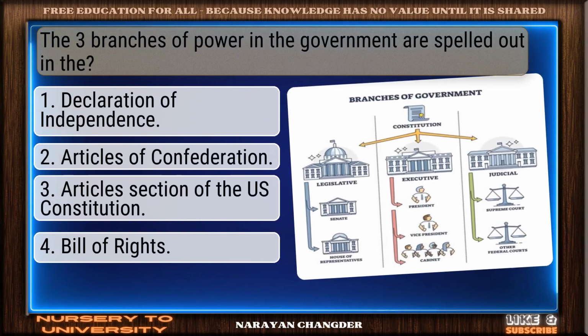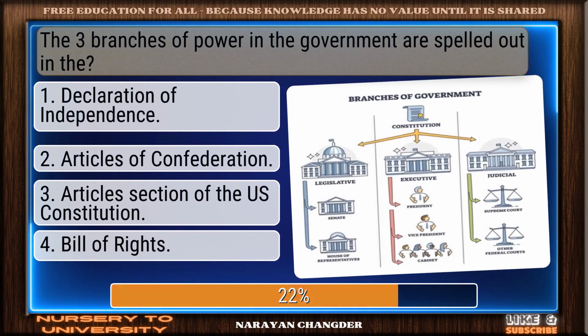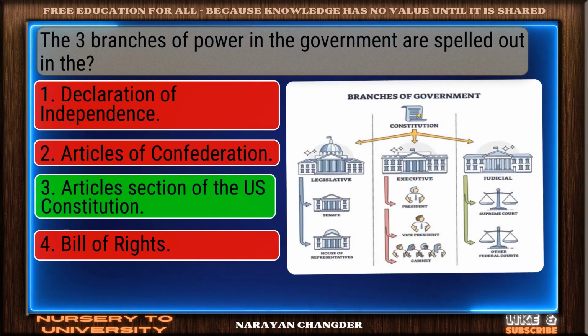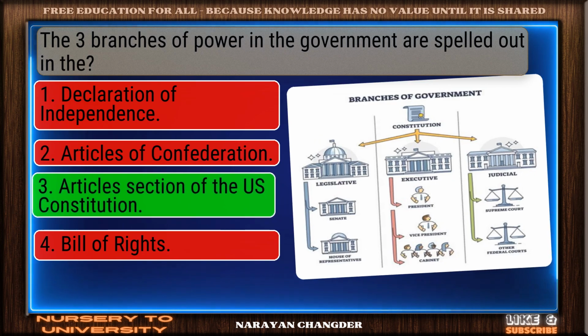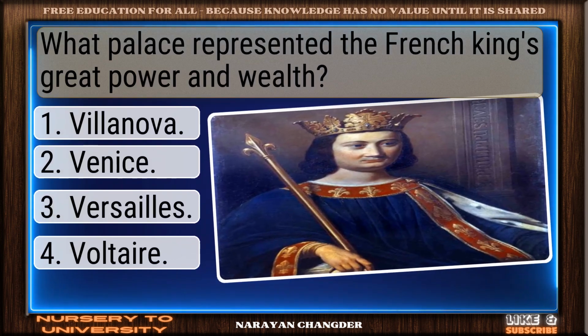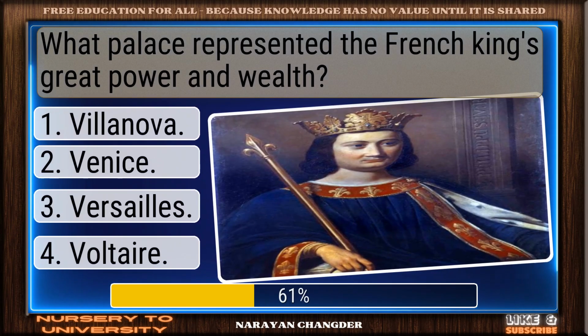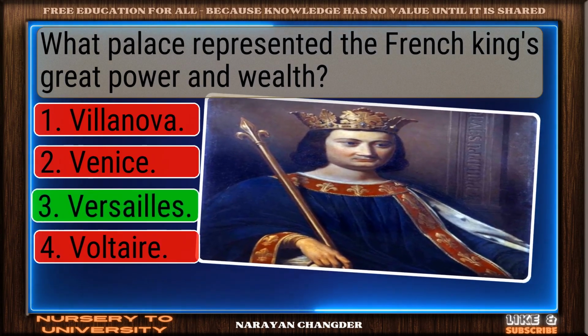The three branches of power in the government are spelled out in the... Perfect. Articles section of the US Constitution is the correct choice. What palace represented the French king's great power and wealth? Great thinking. Versailles is the right choice.